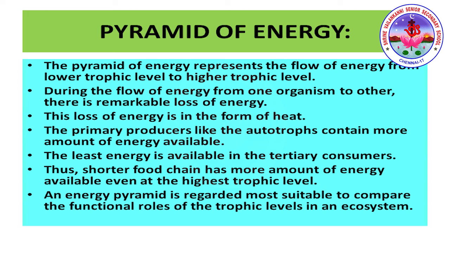During the flow of energy from one organism to another, there is a remarkable loss of energy. This loss of energy is in the form of heat. The primary producer, like the autotroph, contains more energy available. The least energy is available in the tertiary consumer. Thus, a shorter food chain has more energy available even at the highest trophic level. An energy pyramid is regarded as more suitable to compare the functional role of the trophic levels in an ecosystem.